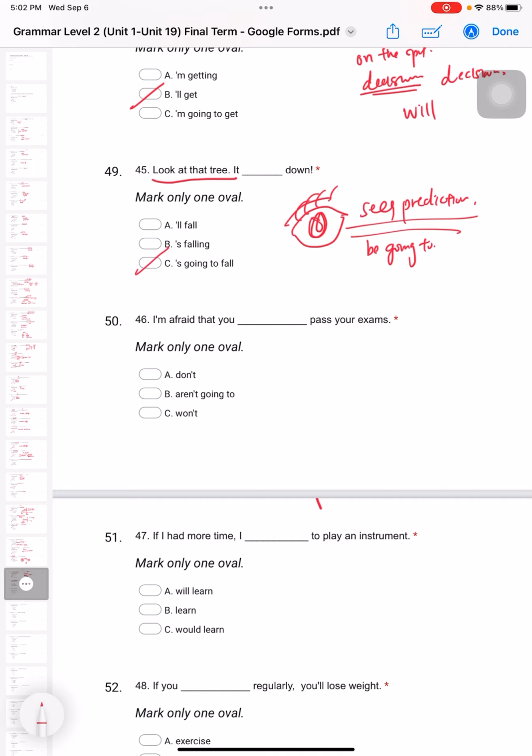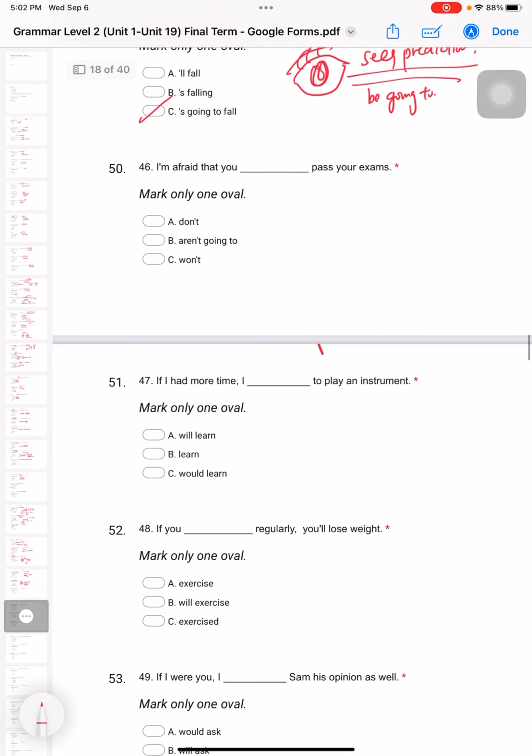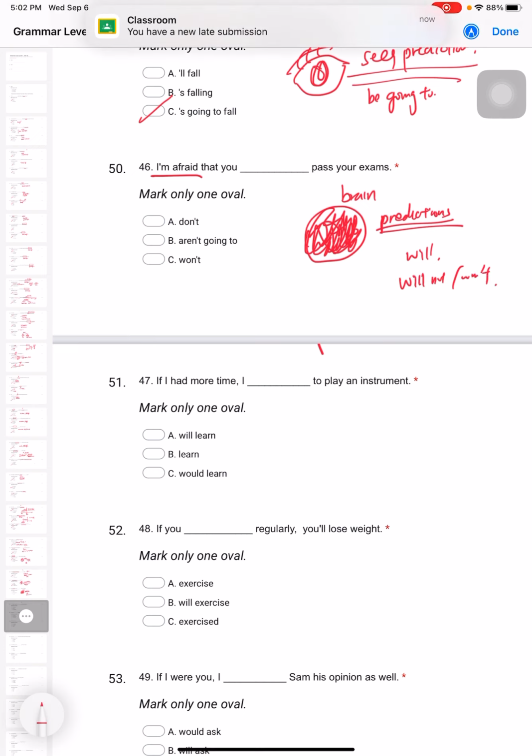Going to. Okay, 46. I'm afraid that you pass your exams. Okay, I'm afraid. This is also your brain. 我怕, 我害怕. This is also talking about your brain. So this is what you're afraid of, and you make a prediction of something. 你害怕，然后你做了一个预测. So for this you're gonna use will as well. Okay. So will negative is will not or won't. So the answer is won't pass your exams.